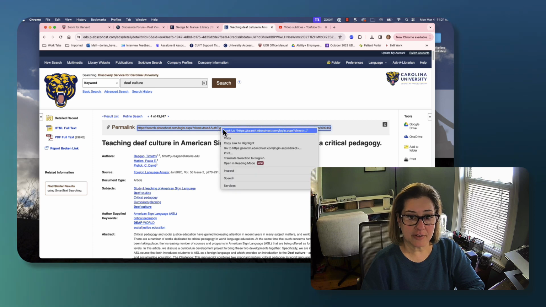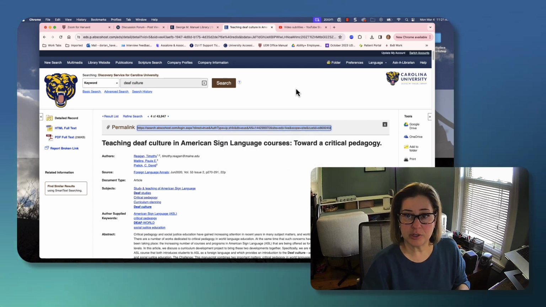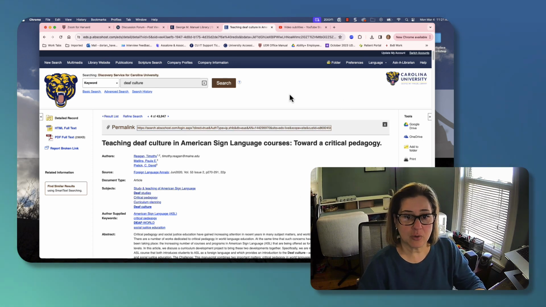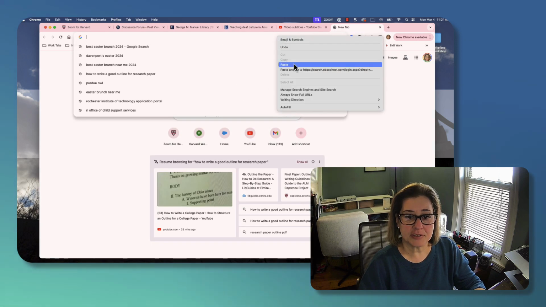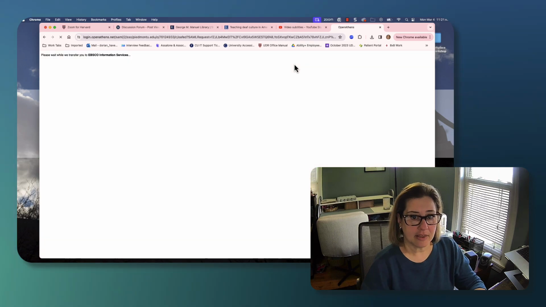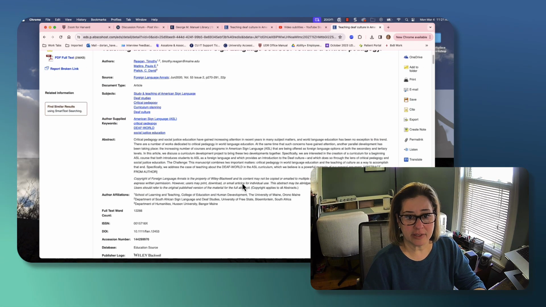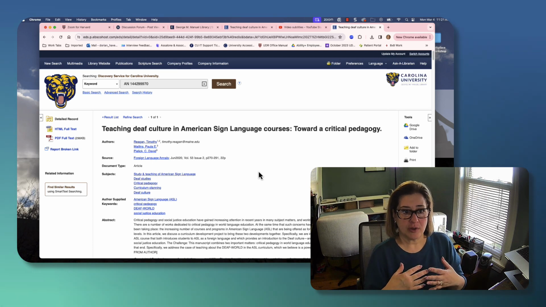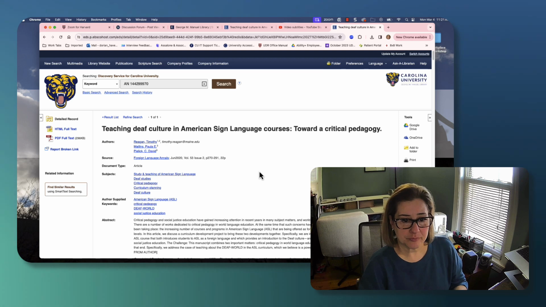So if you copy it, and then you keep a list, which I would recommend you do, in digital notes or whatever you want to do, then if you're like, oh, I need to go back and look at that article again, you can always open this at any time and paste that specific link, and it will take you immediately right back to the article. And that link doesn't change. So sometimes your search results may change, but the permalink doesn't. It will always take you to the article.